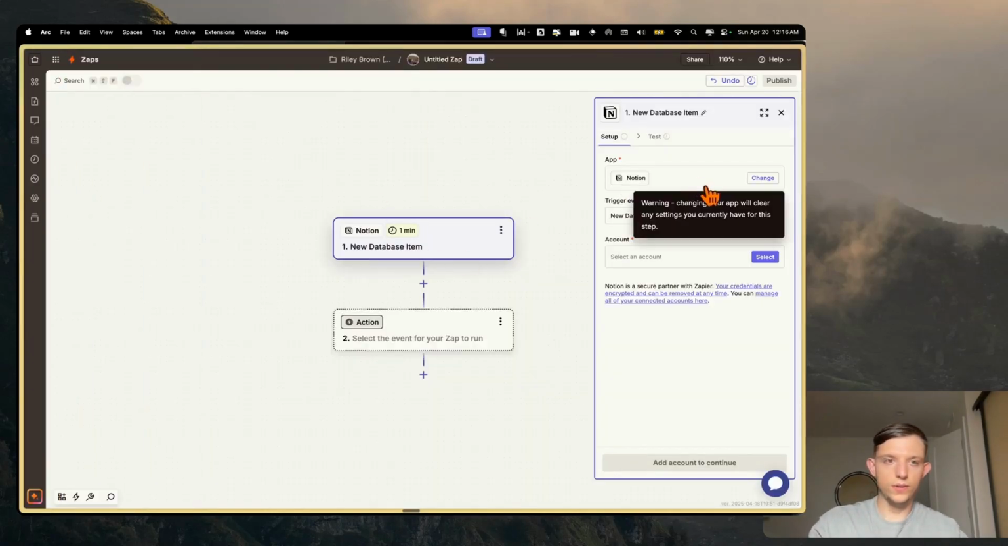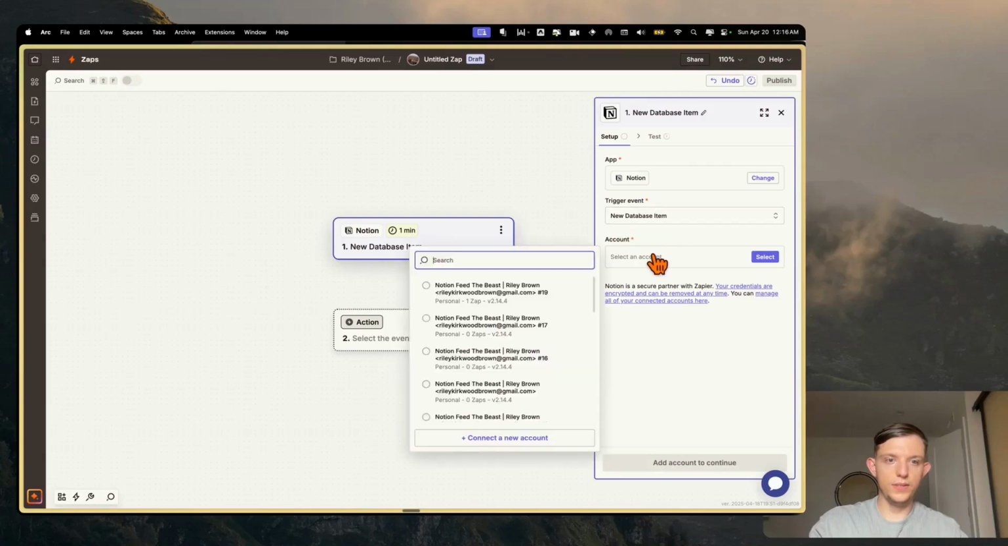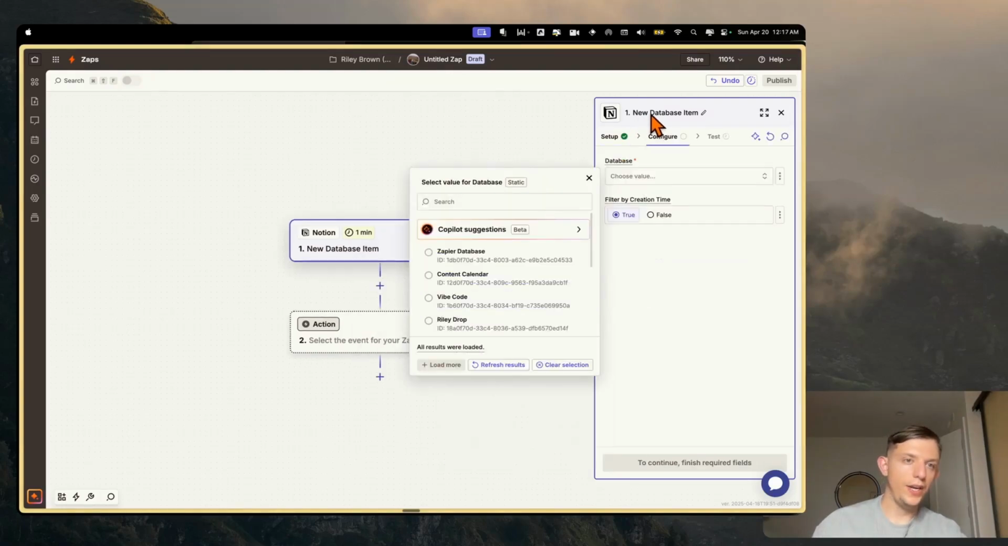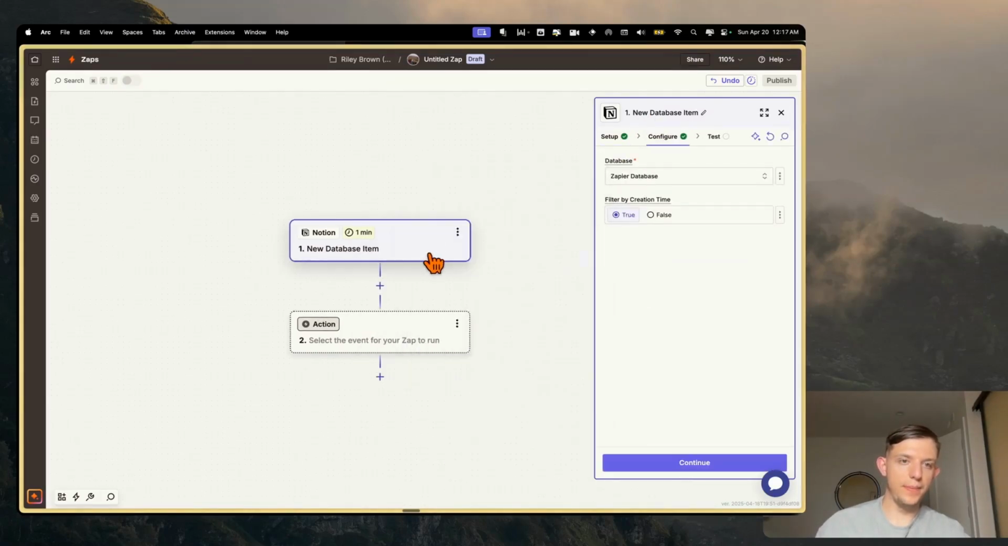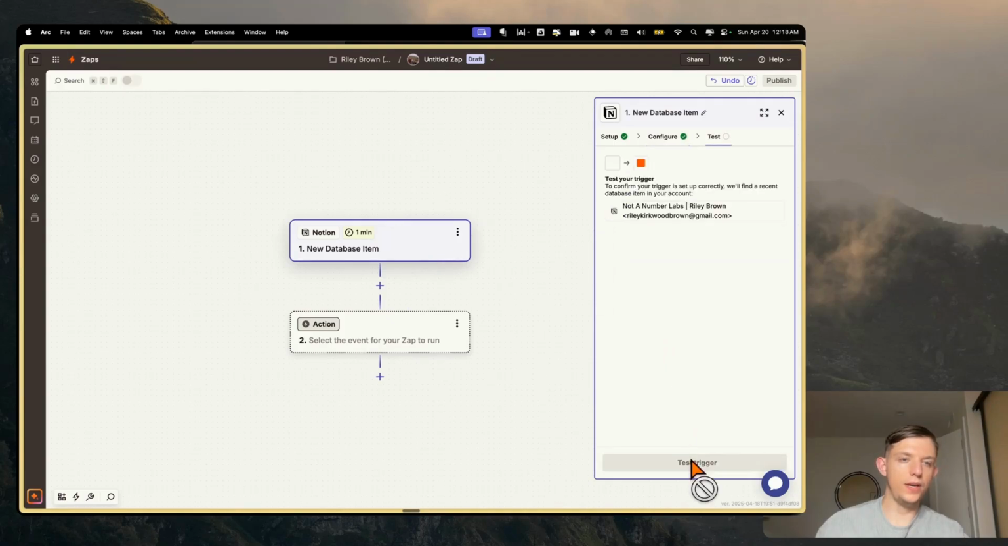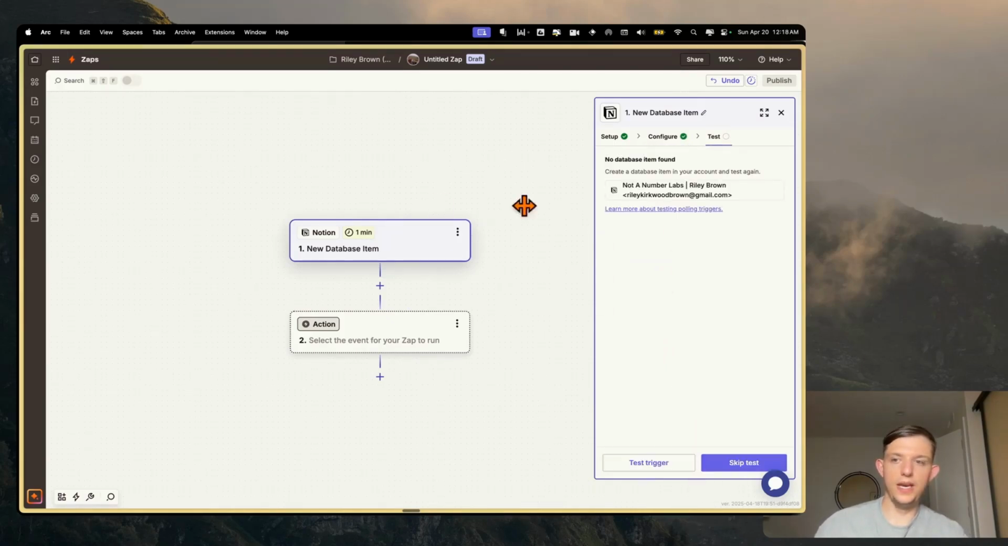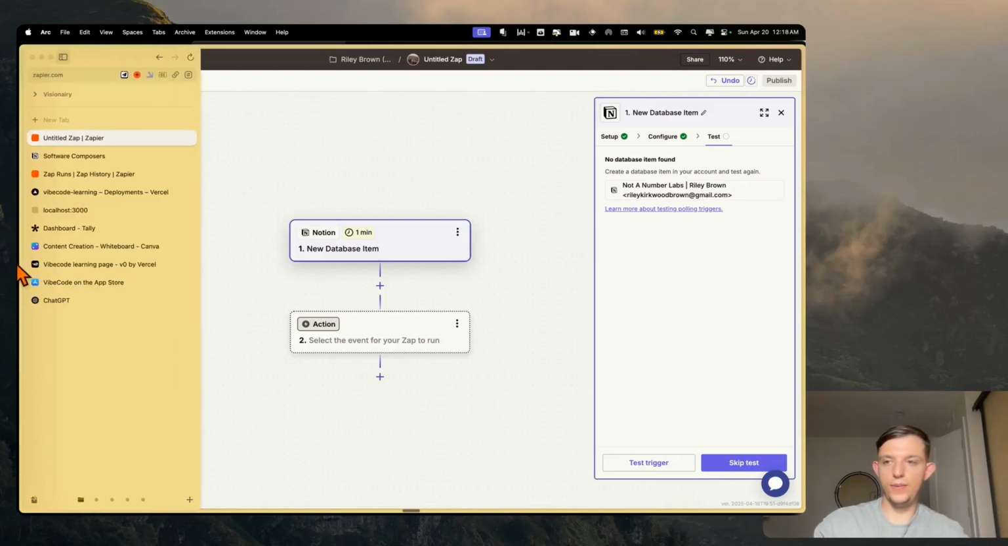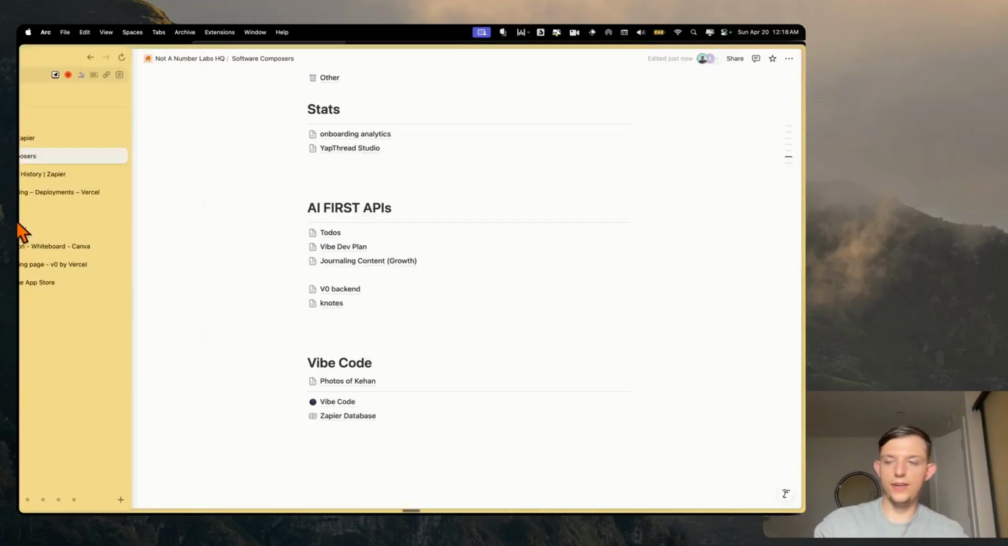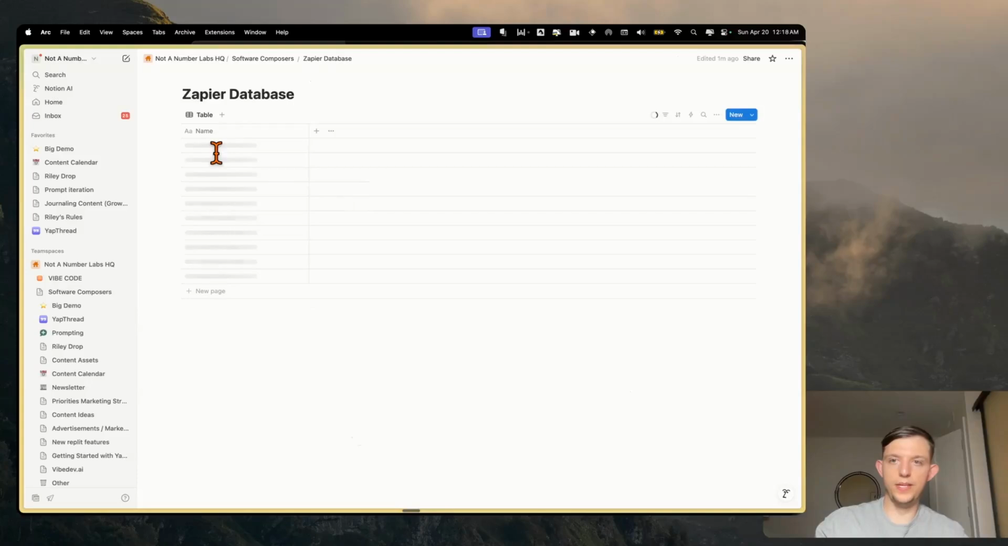And what we're going to do here is go back to Zapier, and select new database item. So basically whenever a new database item is created, for Zapier, we can choose that Zapier database that we just made, and we can hit continue, and we can just hit test trigger, even though we actually haven't added a new item in the database. So let's go ahead and add a new item in this Zapier database.